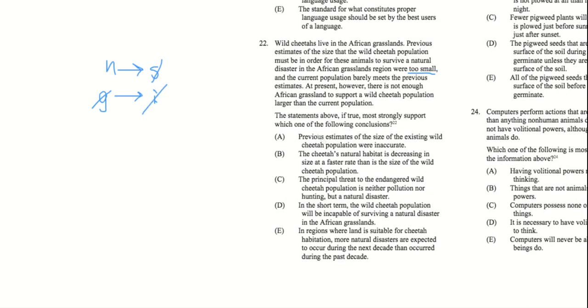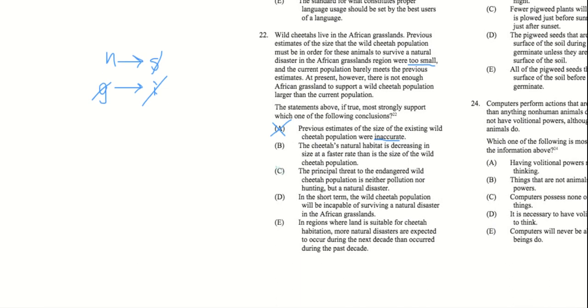Let's see. A, previous estimates of the size of the existing wild cheetah population were inaccurate. We don't know whether anything was accurate or inaccurate, right? They never really mentioned anything like that. So A is probably not a good answer choice for that reason.